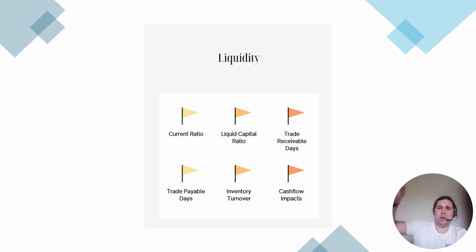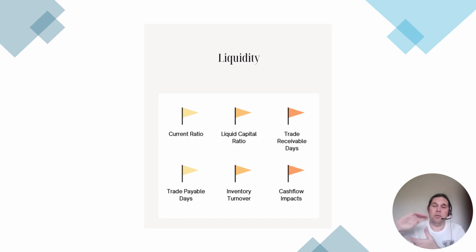And compare trade payable days to trade receivables. If trade receivables are paying us quicker than we're paying our trade payables, then we're fine. Cash flow is positive. If it's the other way, then we're going to have a problem. So that's an extra bit of work you can do in your response. Inventory turnover, how quickly we sell our stock, will determine how quickly we can generate cash. That links to that liquid capital ratio. So if that's low, but inventory turnover is quick, maybe it's not as much of an issue, but it also helps us to appreciate if too much money is tied up in inventory. So obviously, if we've got a lot of inventory, we can't turn that into cash quickly, we've got a massive problem. And then finally, cash flow impact.